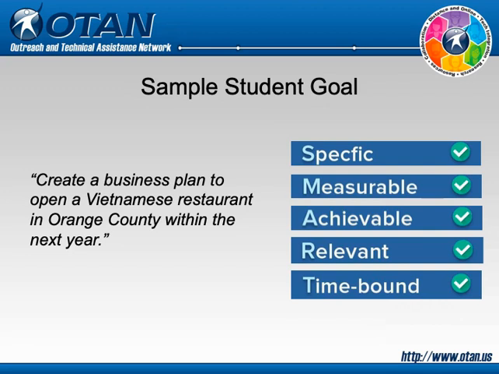Is it specific? Yes, we know what kind of business and where it will be located. Is it measurable? Yes, the expected outcome is a business plan. Is it achievable? Yes, if the student has experience writing a business plan or is willing to take a class or learn how to do it. Is it relevant? Yes, assuming the student has a background and experience in food service and hospitality. Is it time-based? Yes, the goal is to have a business plan ready within 1 year. This definitely fits the criteria of a SMART goal.